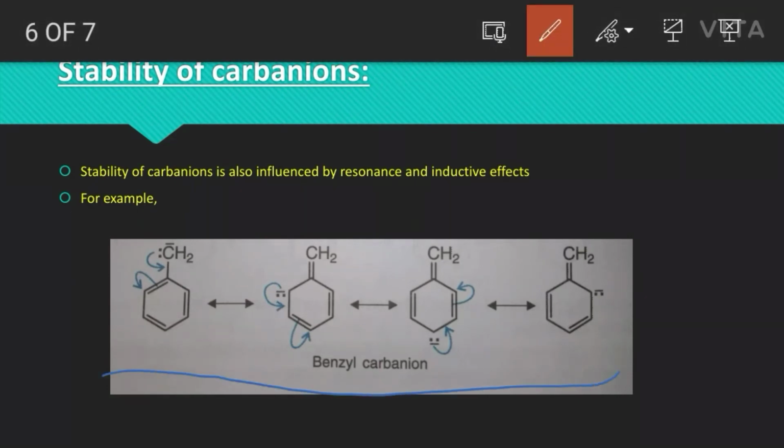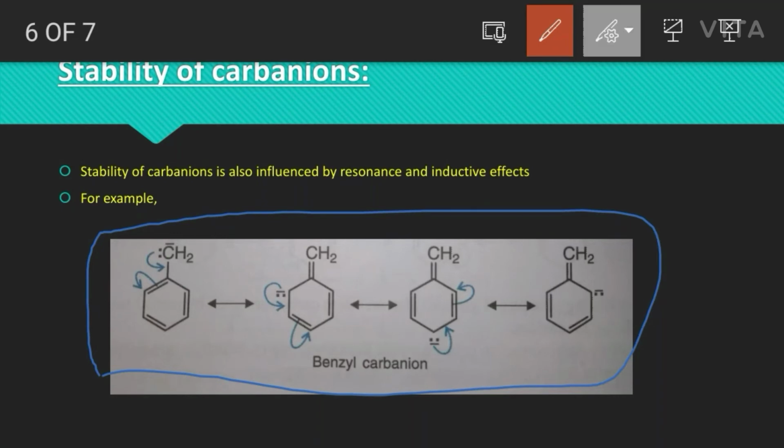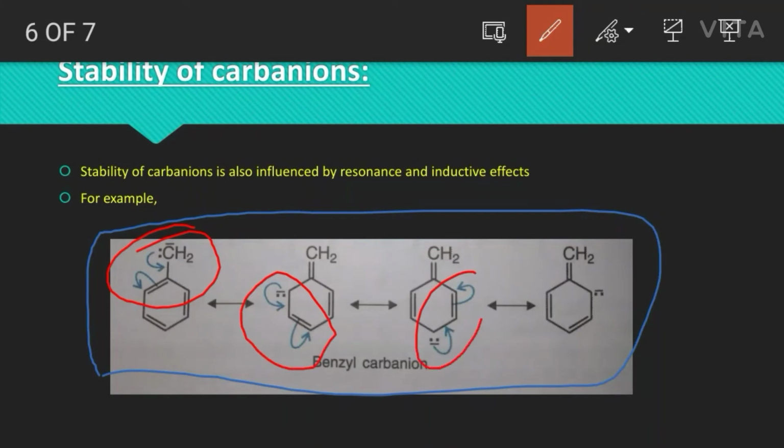This is the example for the resonance nature of the carbon ion. By resonance, how does the carbon ion get stabilized? Look here. These arrow marks represent the shifting of the negative charge and bond in the benzyl carbon ion.